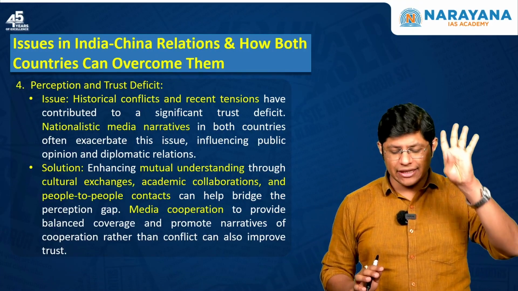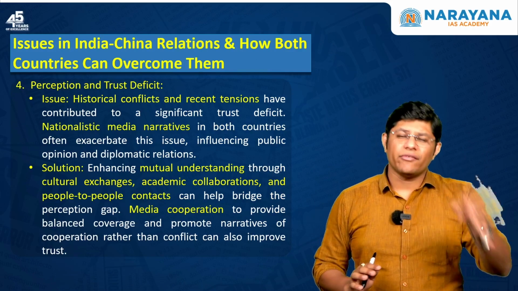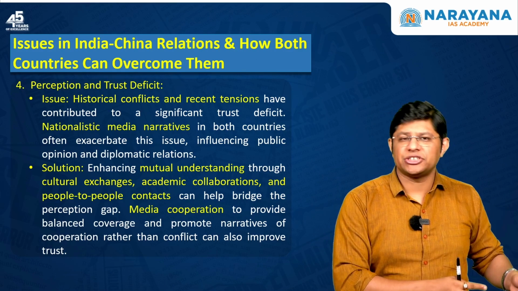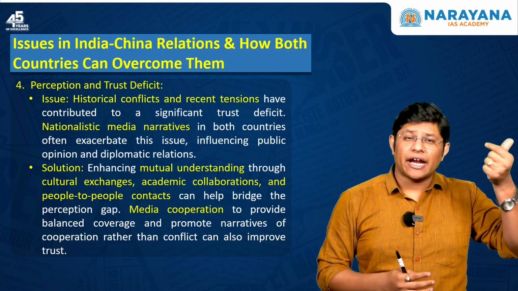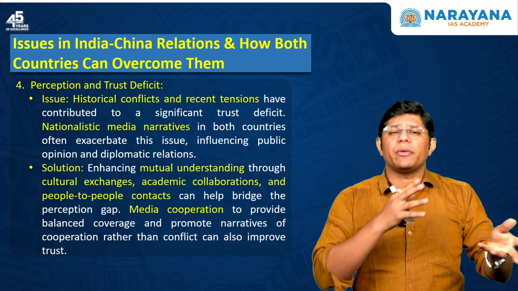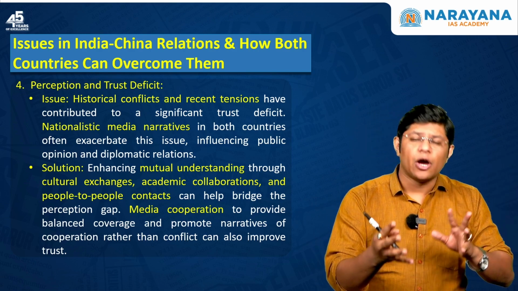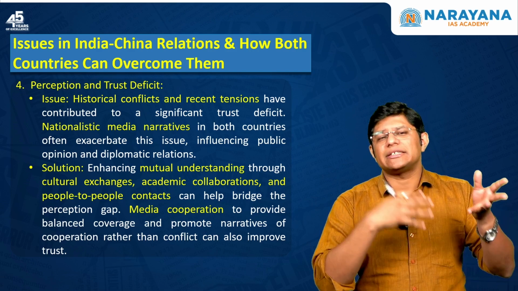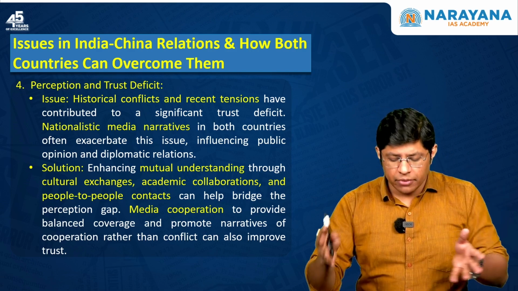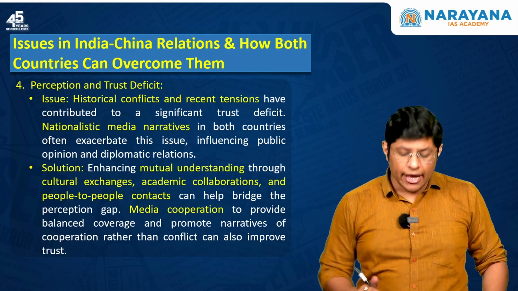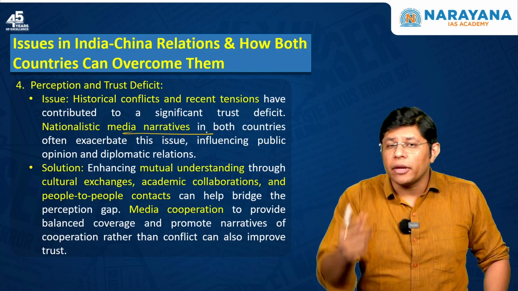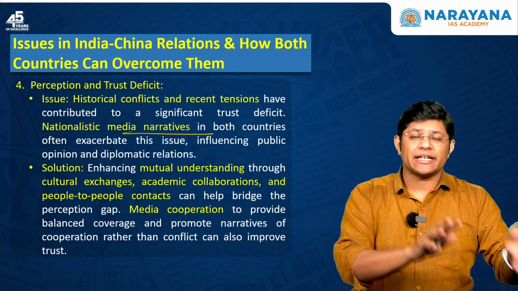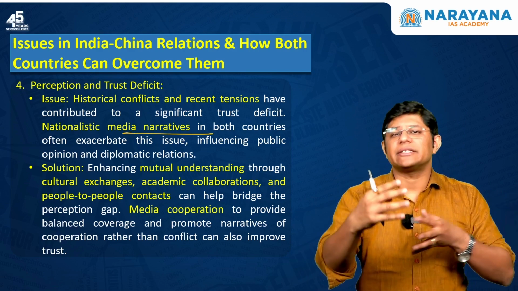The fourth one is the trust deficit. Now, given that there are historical tensions between both the nations, starting with the 1962 war, the 1967 war, and there have been frequent skirmishes or standoffs, this has actually harmed the relation between India and China. And the nationalistic media narratives influence the public opinion in both the countries. And that's the reason people have hatred against each other, right?